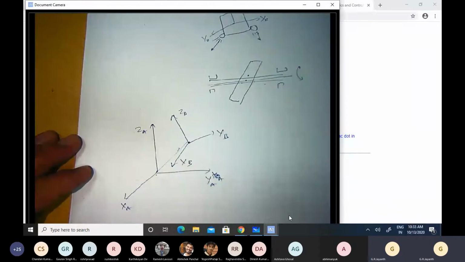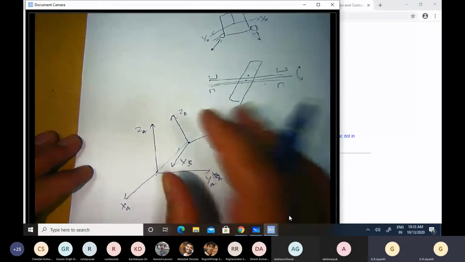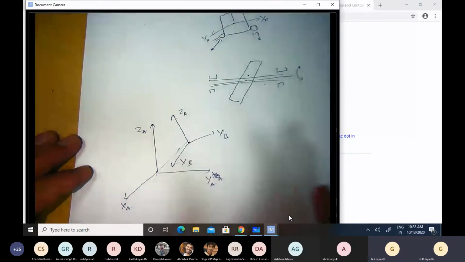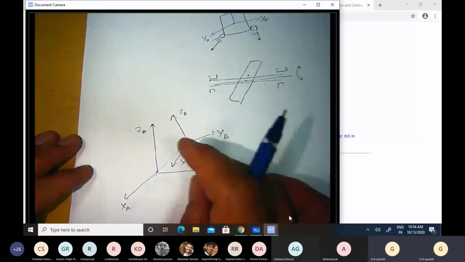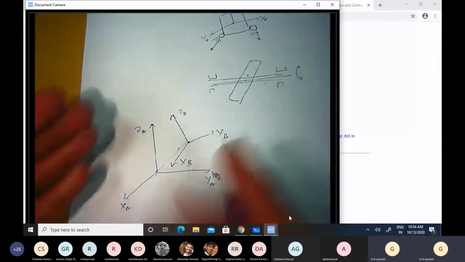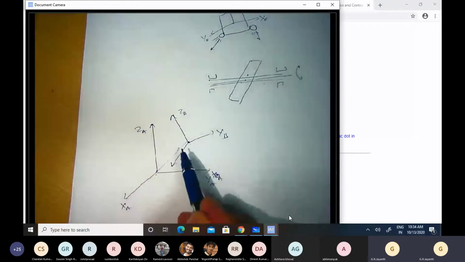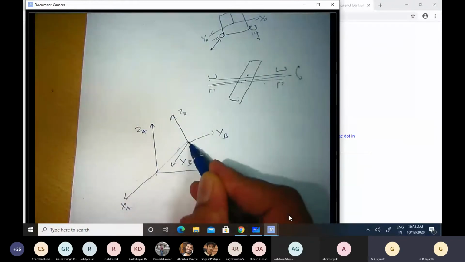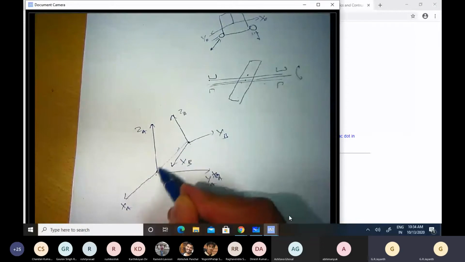Now, if you are dealing with just a single rigid body and that rigid body is not really tethered to our inertial frame by another set of rigid bodies or by some string or a spring or whatever, then none of the forces experienced by the rigid body are really dependent on the distance of the origin of the B frame with respect to the A frame.